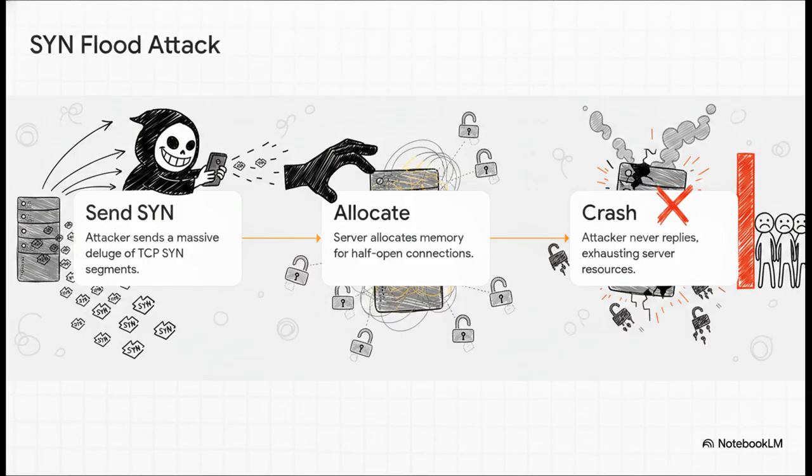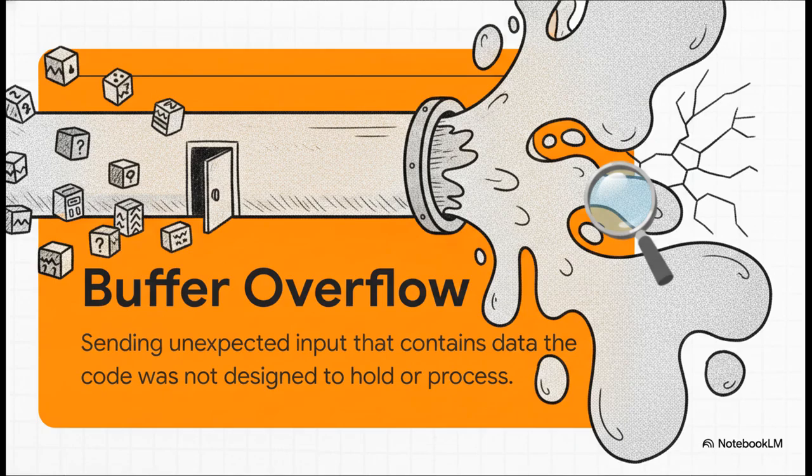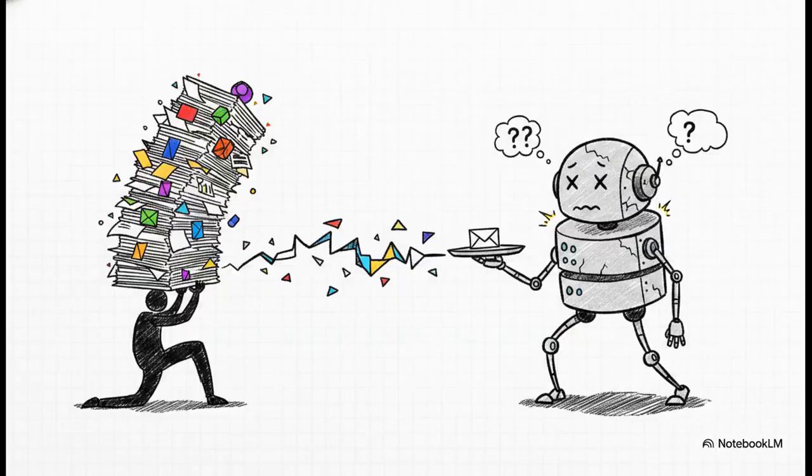Wild, right? Now, to understand how UDP gets attacked, we have to talk about a buffer overflow. This is when an attacker sends unexpected input that technically meets the networking protocol's specifications, so it gets let through the front door, but it actually contains massive amounts of data that the application's code was never designed to hold or process.